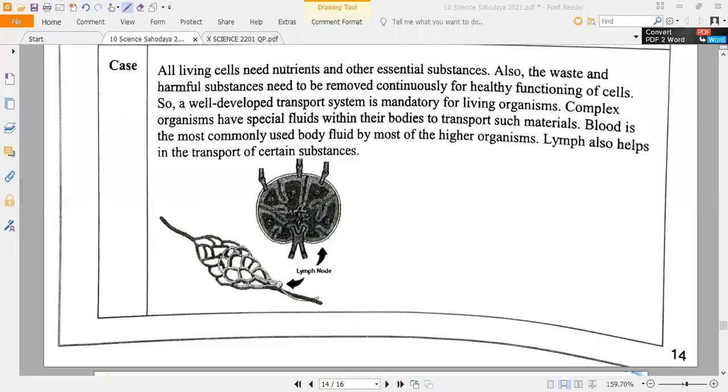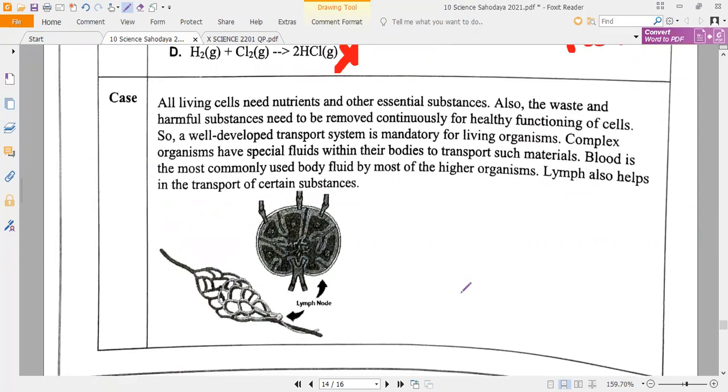Complex organisms have special fluids within their body to transport such materials. Blood is the most commonly used body fluid by most of the higher organisms. Lymph also helps in the transport of certain substances. That's all. Yes, sir. So lymph also helps in the transport of certain substances.